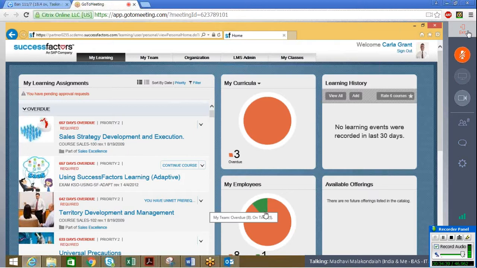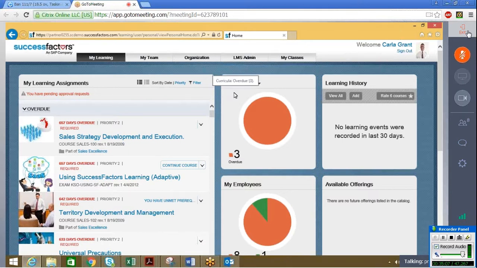Otherwise it will show something like this, half green and 3 items, showing how many items are assigned to this curricula. Unless all items inside the curricula are completed, it will never be completed. So that is clear. Through the assignment profile, we assign the curricula, propagate it, and it comes to the employee's home screen.